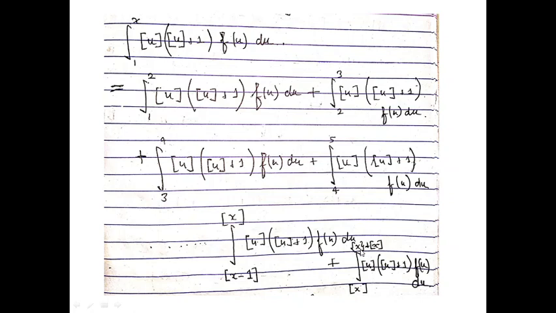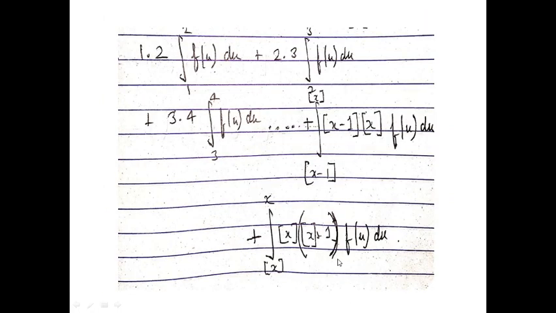Okay, so I hope this step is clear. We are doing nothing, we are just dividing it into unit-wise pieces, up to the greatest integer x. After that this is the extra term, and this will be dealt with later. Okay, so moving on.